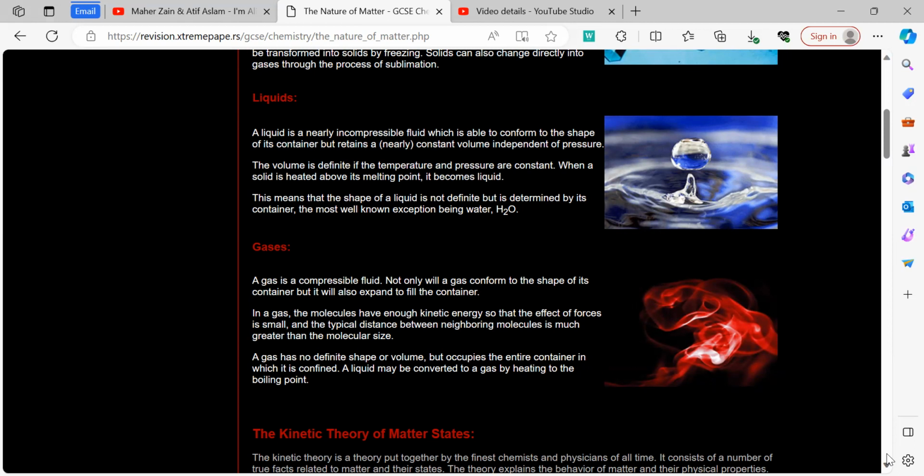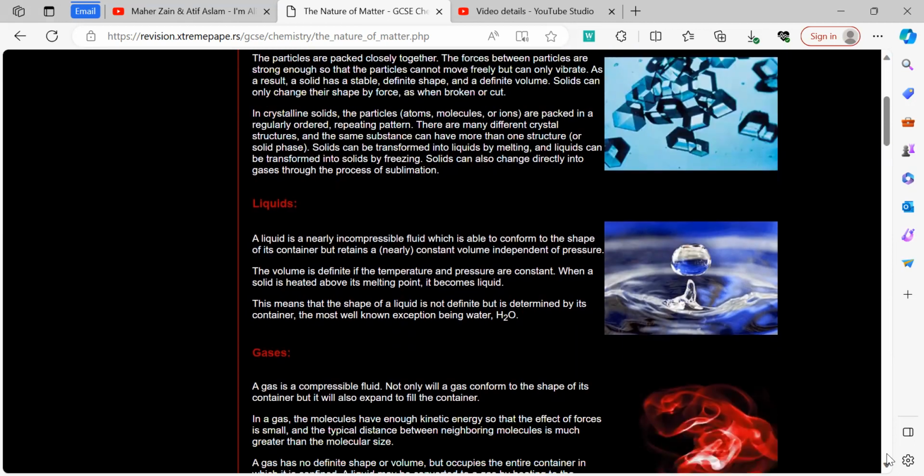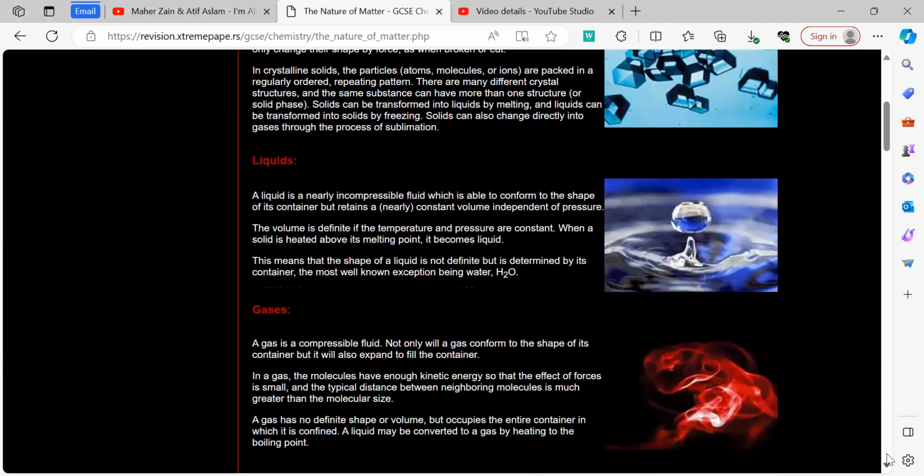In liquids, there is a considerable amount of kinetic energy, but the forces prevent the molecules from moving far away from each other. In solids, the intermolecular forces of attraction are extremely strong, and huge amounts of energy are required to break them. Therefore, the molecules vibrate close and adjacent to each other, and they cannot move far from each other.